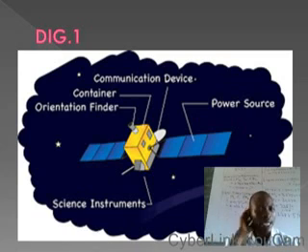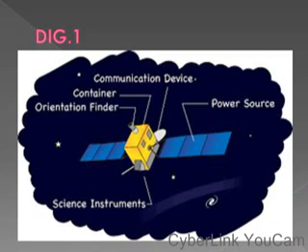Let's look at this particular diagram. This is a typical diagram of a satellite. A satellite must have a communication device, also known as the antenna. It has a power source. You can see that the power source is the rays of solar panel for receiving solar radiation from the sun.